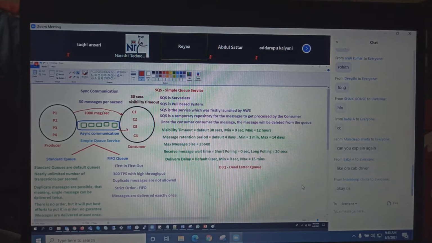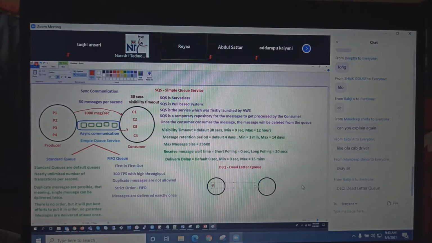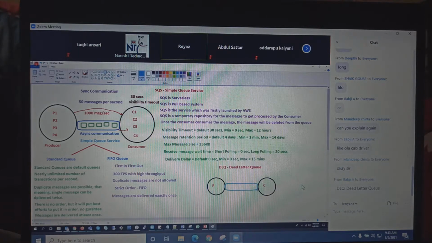So a dead letter queue is, let's say here we have a producer and this is the consumer, and in between we have a queue. So these producers started sending the messages.